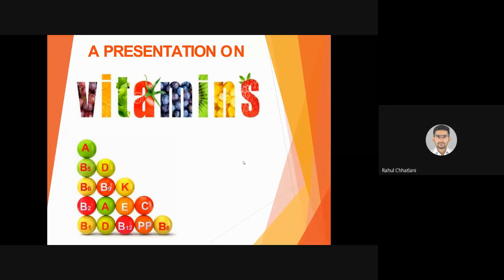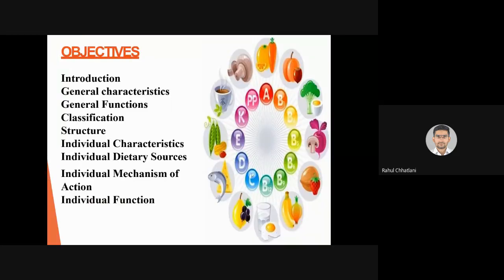So we'll start with the objectives of understanding. First is introduction, what are vitamins. Second, characteristics and functions of vitamins. Then we are going to see the classification, structures of each and every individual vitamin, individual characteristics of vitamins. We are also going to discuss from which dietary source you are going to obtain vitamins. શેમાંથી તમને specific A vitamin જોઈએ છે તો શેમાંથી આવશે, D vitamin જોઈએ છે શેમાંથી આવશે, B complex આખું જોઈએ છે શેમાંથી આવશે. We are going to discuss all those things.